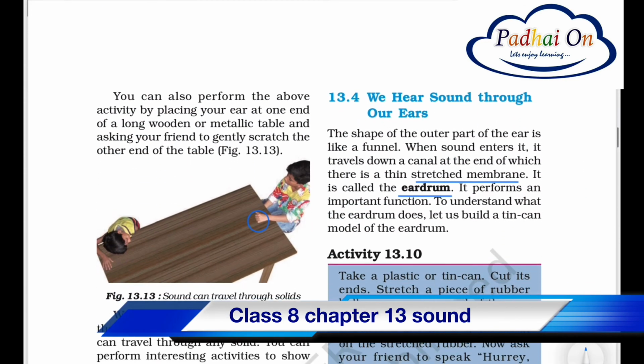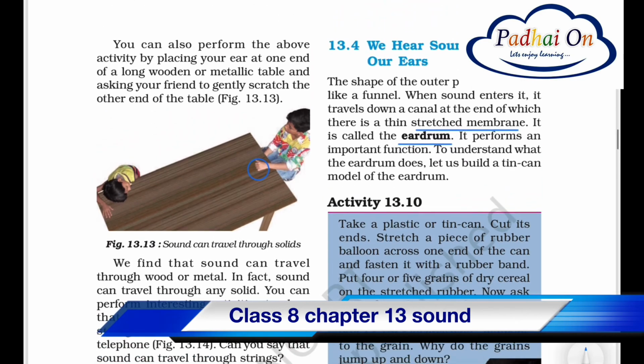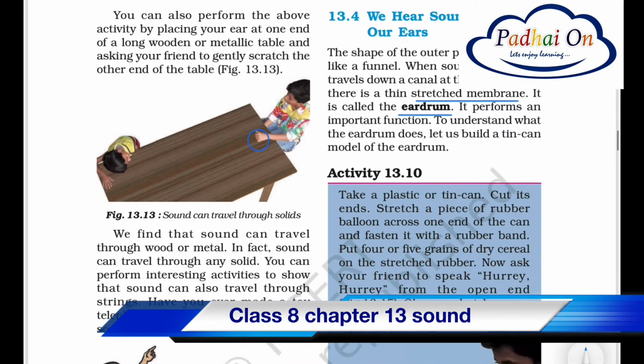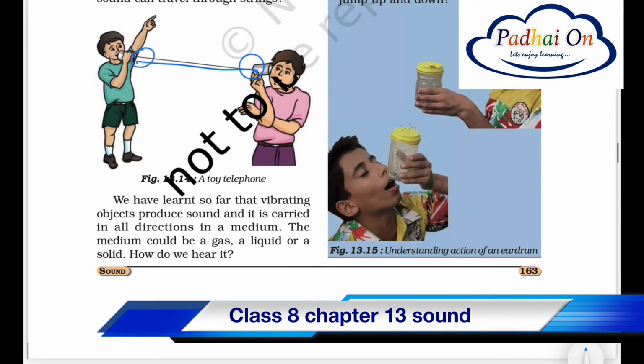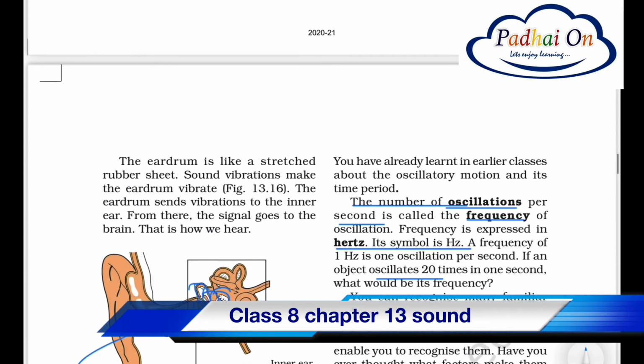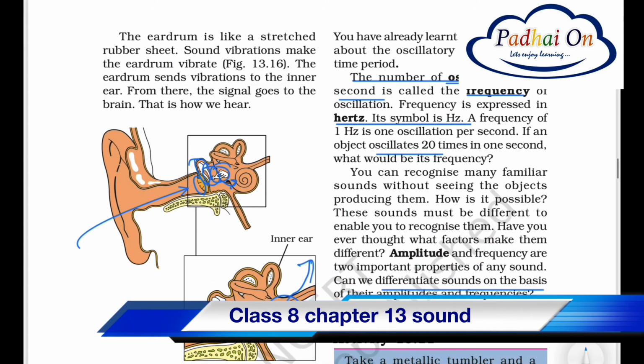Okay, next topic is about the loudness of the sound, right? So we hear the sound through our ears, right? So how do we hear the sound is obviously we have an ear, right? Ear can be divided into three parts: outer ear, middle ear and inner ear. So here in the middle ear, at the very end of the canal, there is an eardrum. Here it is given in the picture, right?